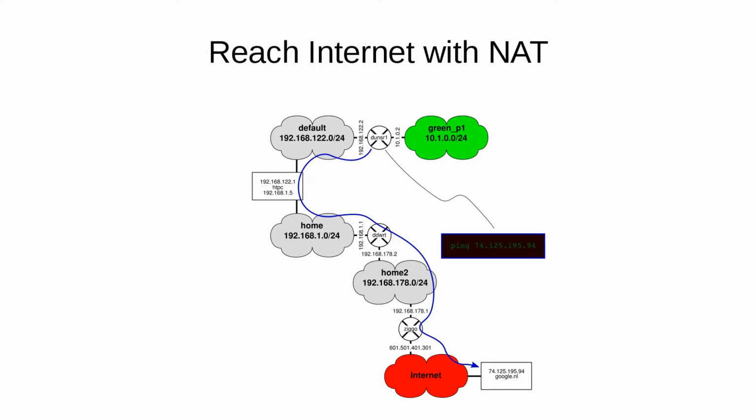Okay, just to be sure why we want to understand this, well, when we do a ping command from this router, which is a Fedora 23 router, from the default network which is NATted, we are able via the host, a couple of other home networks, to reach the internet, to google.nl. So why does it work when libvirt is creating this default network? So what is done with respect to NATting and what is done with respect to iptables rules?